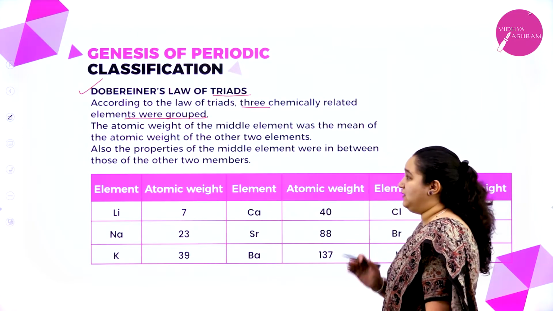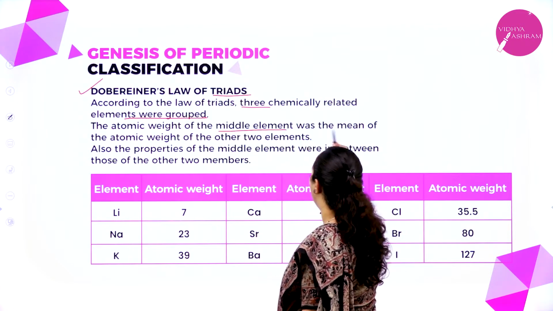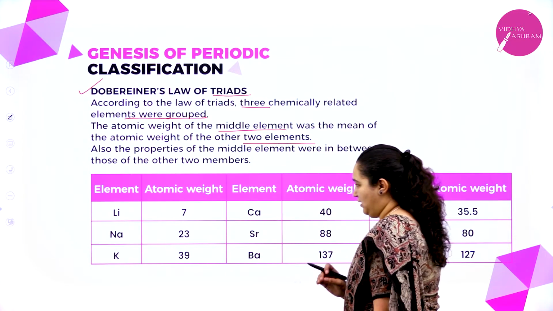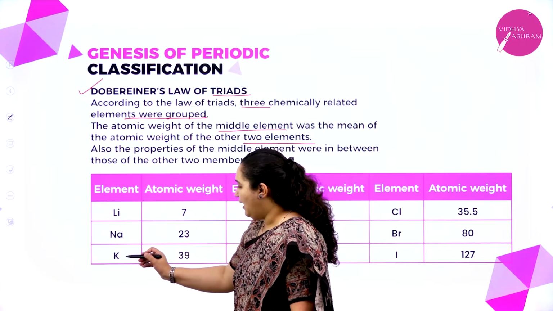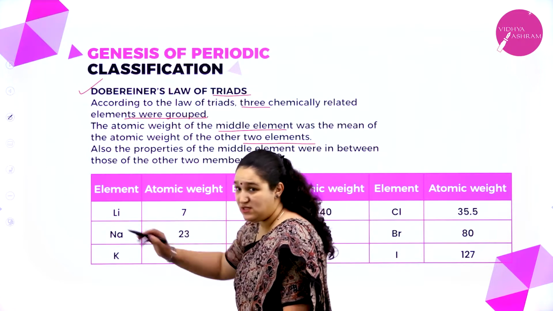How were they grouped? The atomic weight of the middle element was the mean of the atomic weights of the other 2 elements. For example, lithium, sodium and potassium. These 3 are Dobereiner's triad.